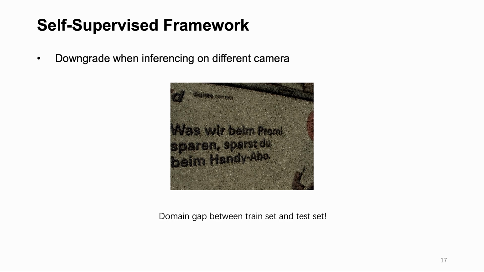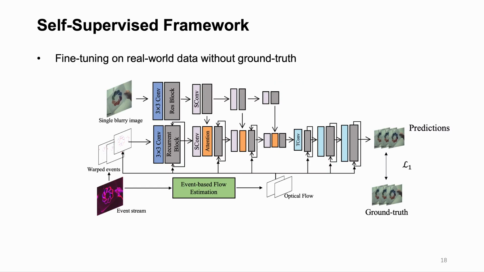When testing the model in real-world scenarios, the camera settings during training and testing are not perfectly aligned. This inconsistency can lead to poorer results during real-world testing. This domain gap is a significant factor affecting the performance of our algorithm in practical applications. Collecting paired ground truth images for training is impractical. Therefore, we propose a self-supervised fine-tuning framework for blurry frame interpolation and single-image deblurring. Without ground truth, our model can be fine-tuned on real-world blurry images.